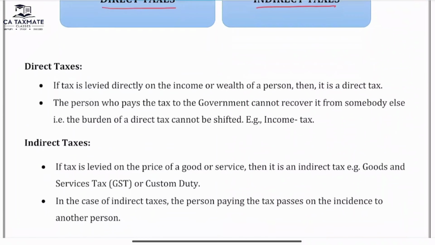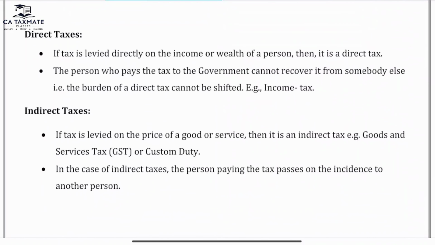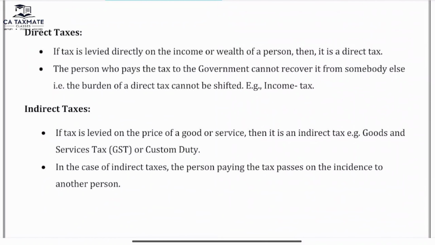What is direct tax? If a tax is levied directly on income or wealth of a person, then it is called a direct tax. A person who pays the tax to the government cannot recover it from somebody else. The burden of the direct tax cannot be shifted.